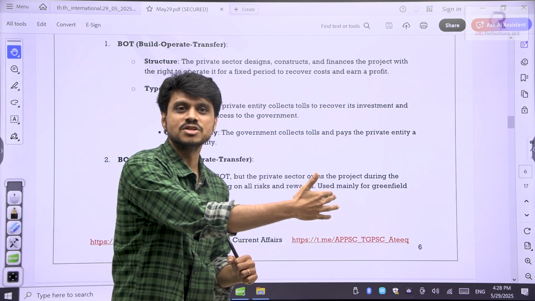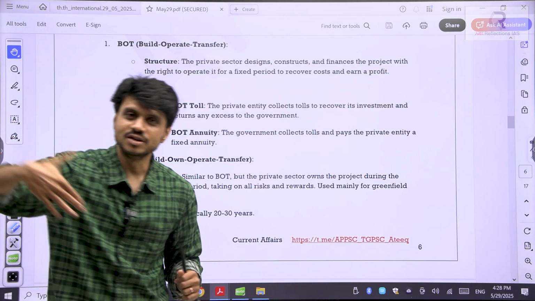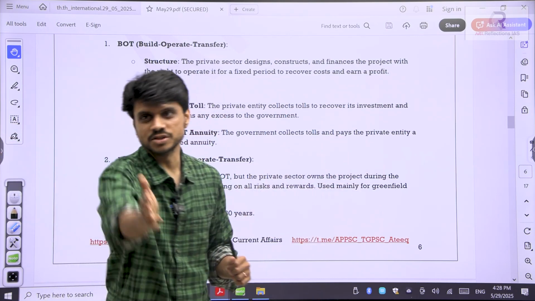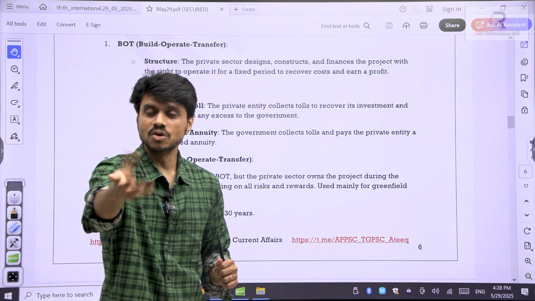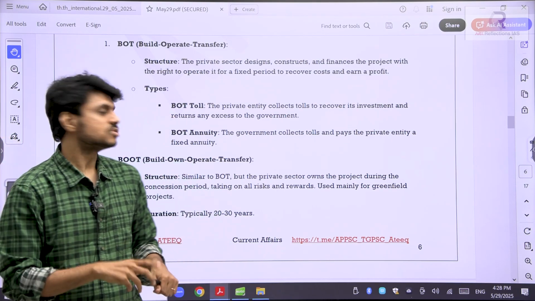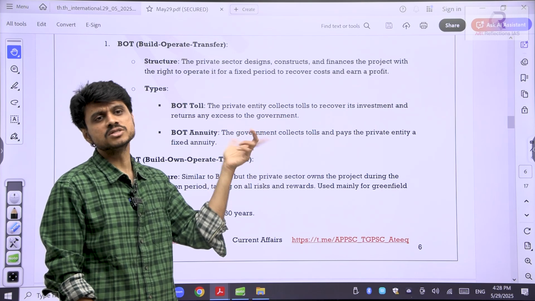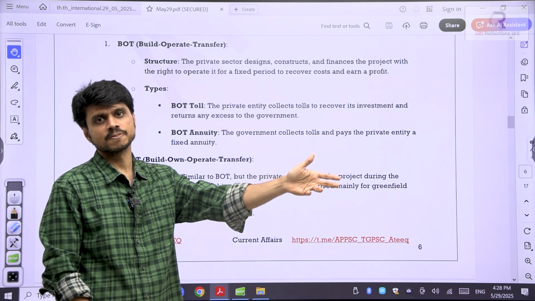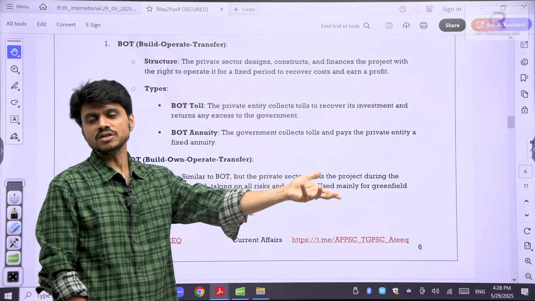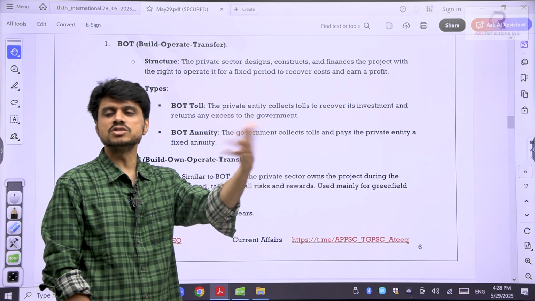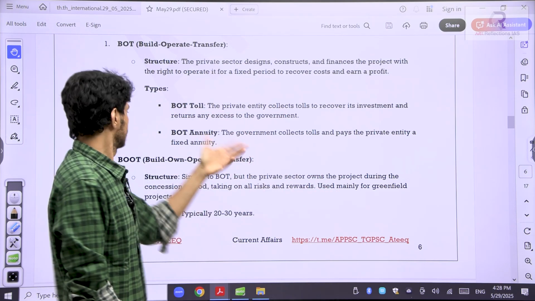Suddenly you might have taken a shortcut. You might have met some other friend. Okay, you thought you will meet that friend and you will go this way instead of going that way, though government has built this way. Tolls, okay, there can be the risk. So, okay, this can also be a good model. BOT annuity, where government says every year we will pay a fixed amount. Okay, then after certain years when it is over, then it is completely ours.